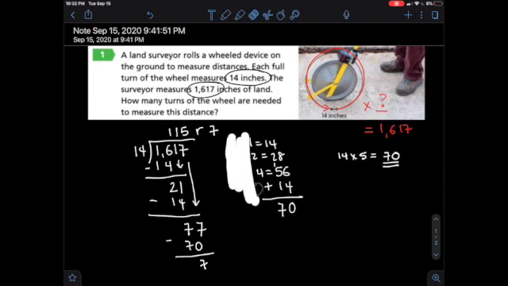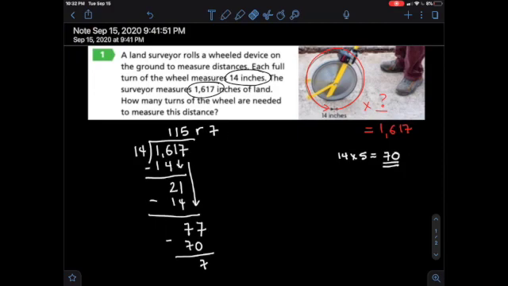So I'm going to make some room over here. Remember how we're working on interpreting our remainders? Well, I can't say 115 and 7 leftover turns. That won't work. So I'm going to turn that into a fraction. The first thing I'm going to do is, instead of a remainder, take this 7 right here and turn it into my numerator.